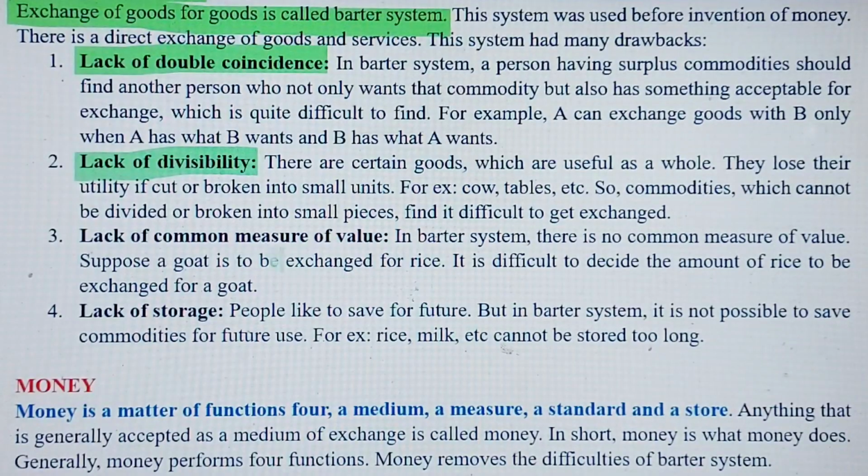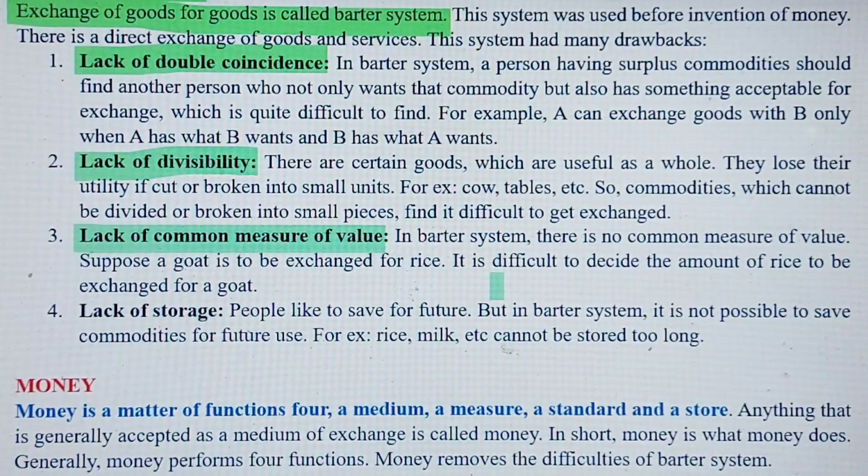The third problem with barter system was lack of common measure of value. In barter system there is no common measure of value. Suppose a goat is to be exchanged for rice, it is difficult to decide the amount of rice which is to be exchanged with a goat. So this is called lack of common measure of value, where it was very difficult to find the value of a good or service.